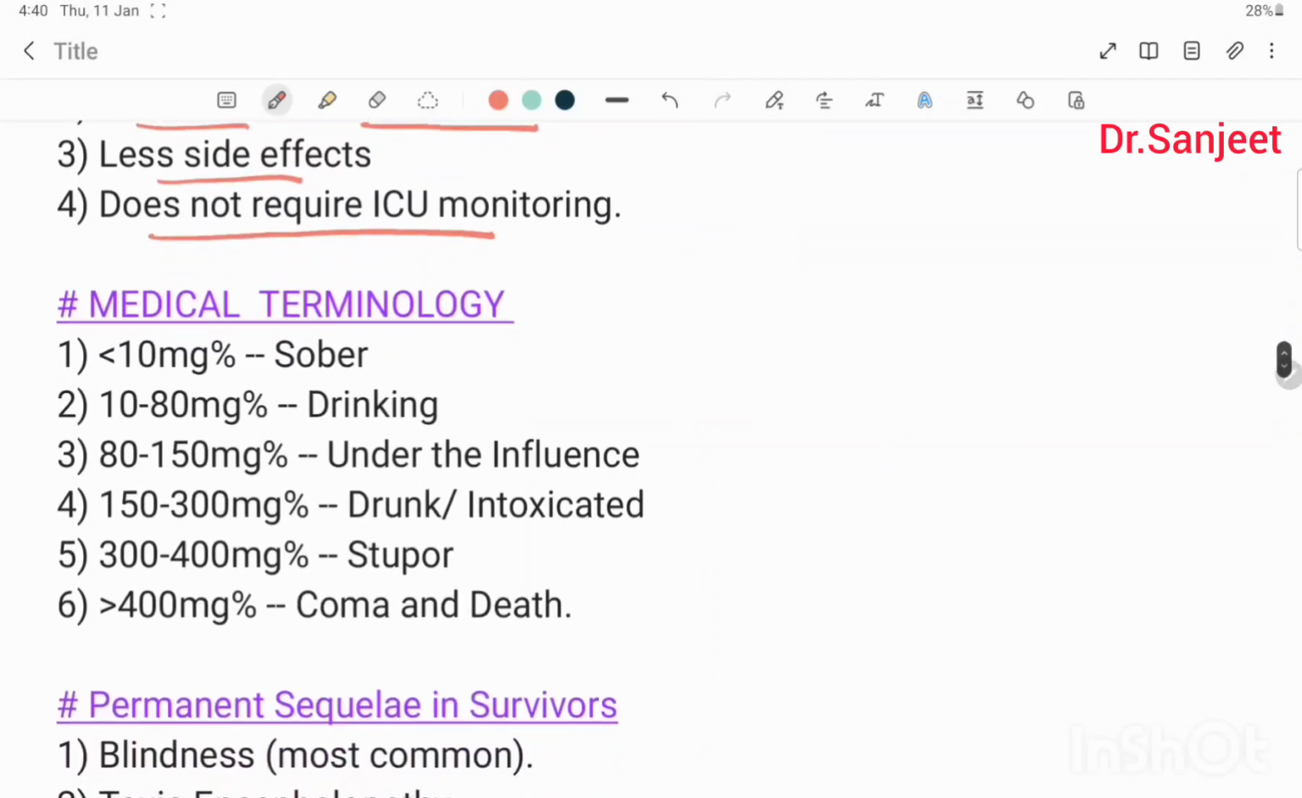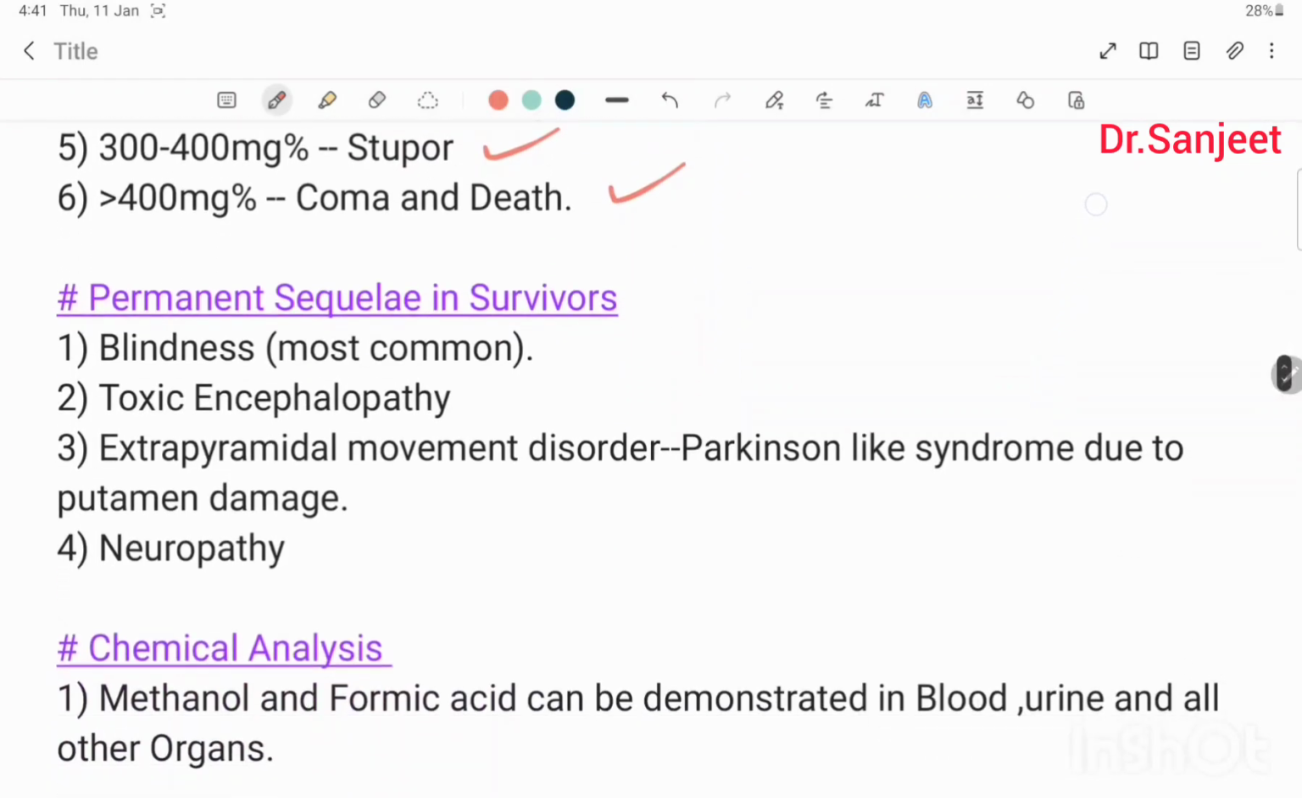Then medical terminology: less than 10 mg% sober, 10 to 80 mg% drinking, 80 to 150 mg% under the influence, 150 to 300 mg% drunk or intoxicated, then 300 to 400 mg% stupor, and more than 400 mg% coma and death. Then permanent sequelae, so blindness is the most common.